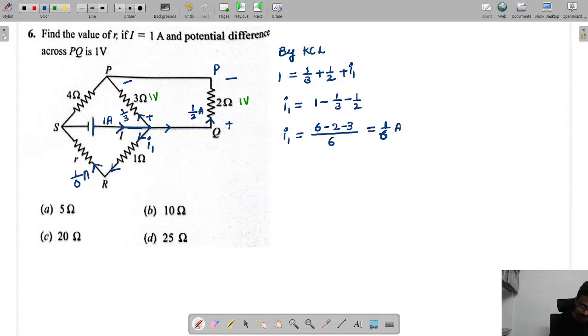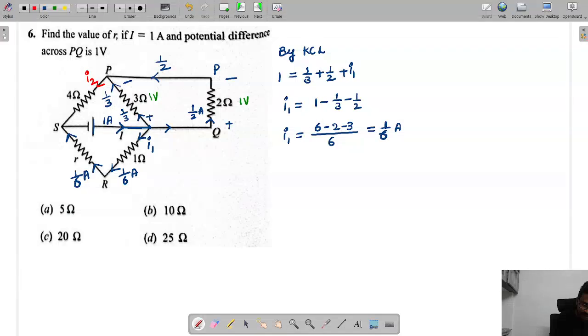This current is 1 by 6, and this is also 1 by 6 amps, up to here. Now tell me, this current is what? 1 by 2. This current is what? 1 by 3. Now I need this branch current, which I am calling I2.